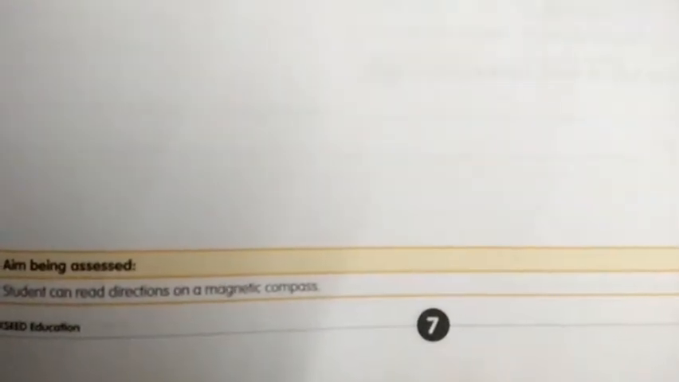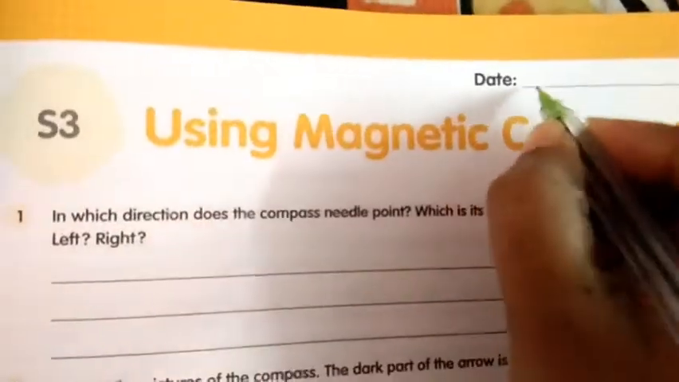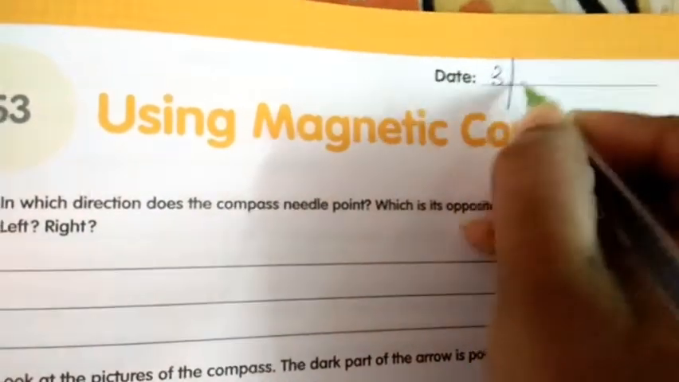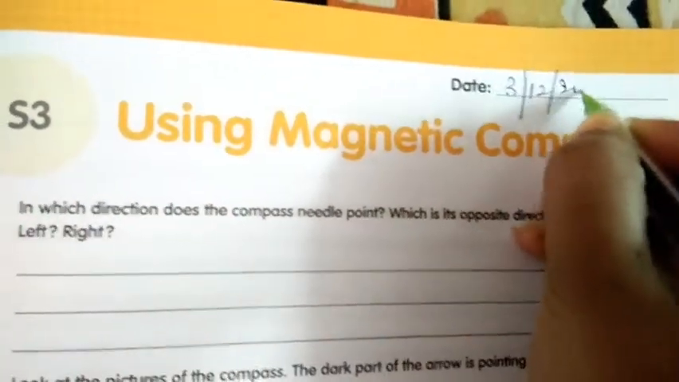Yes, children, did everyone open your workbook? Volume 3 workbook, page number 7. We are doing S3, using a magnetic compass. Write today's date, children. That is 3-12-2020. Okay, let's read the first question.